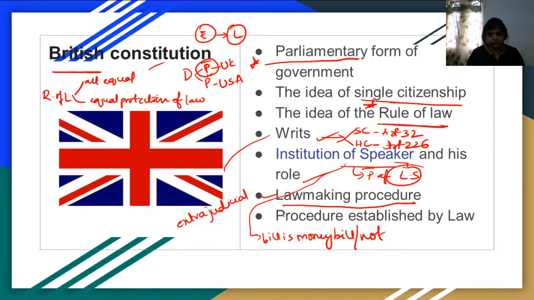And procedure established by law is not taken from British, it is being taken from Japan, right? So these are the main features, and we also have the parliamentary privileges. The parliamentary privileges are also being taken from the British Constitution only.